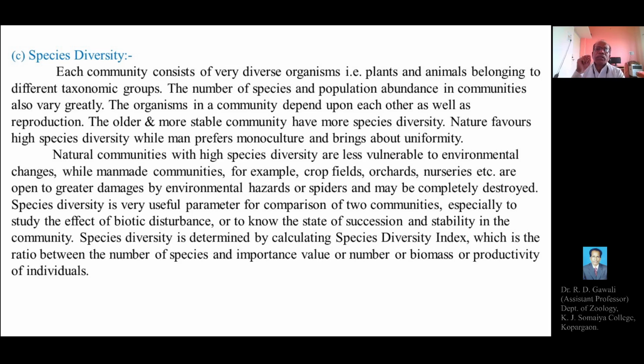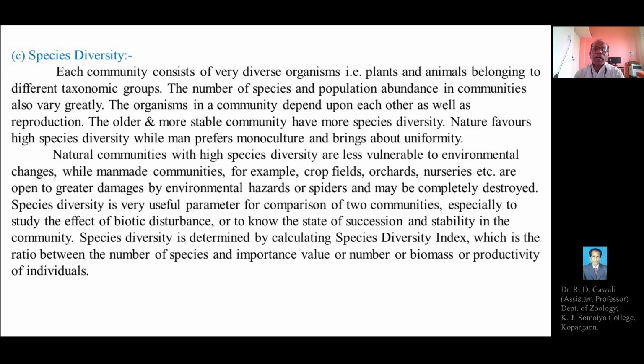The different types of interactions, positive or negative, happening among the different species of the community can ultimately be compared so as to study the biotic disturbance in the community.